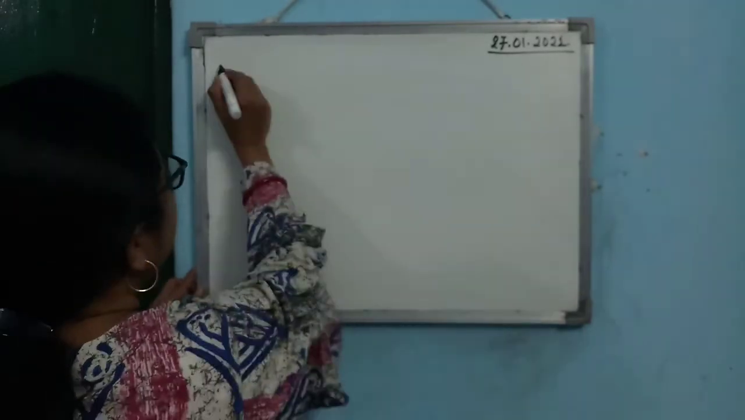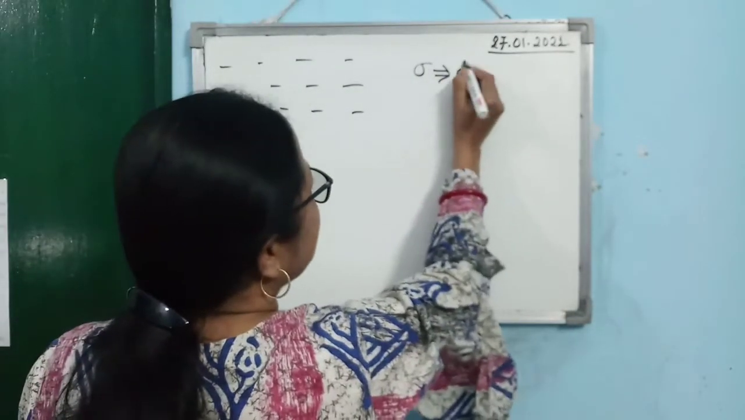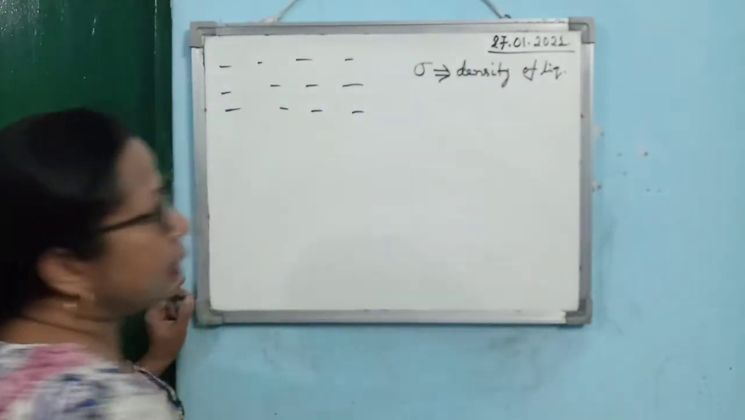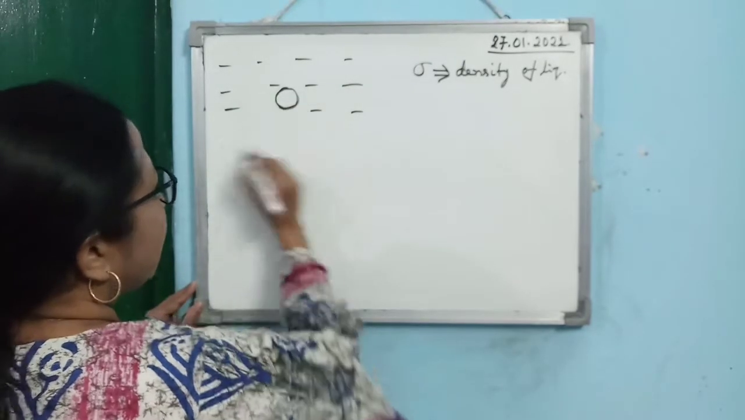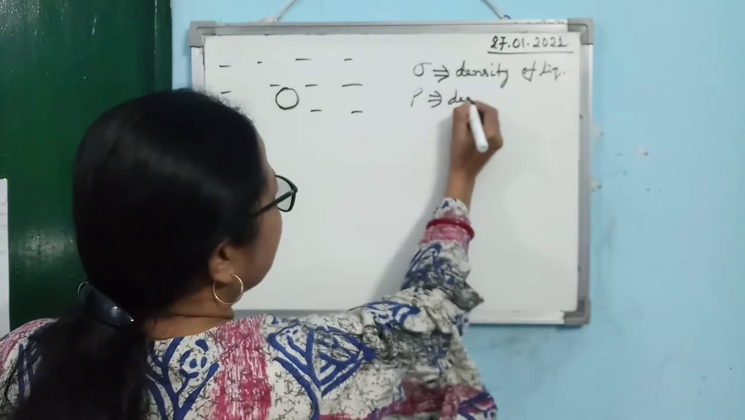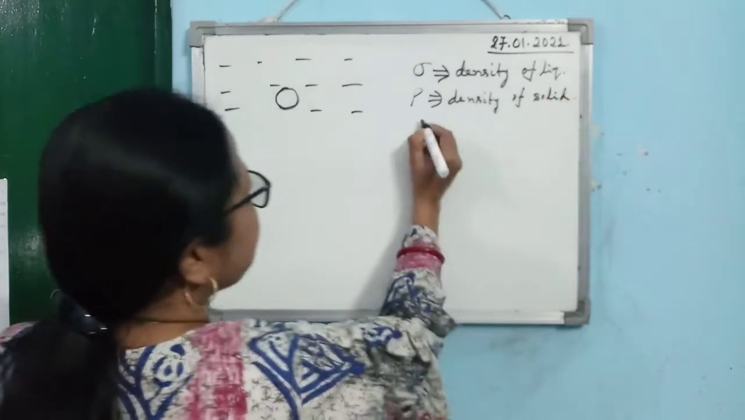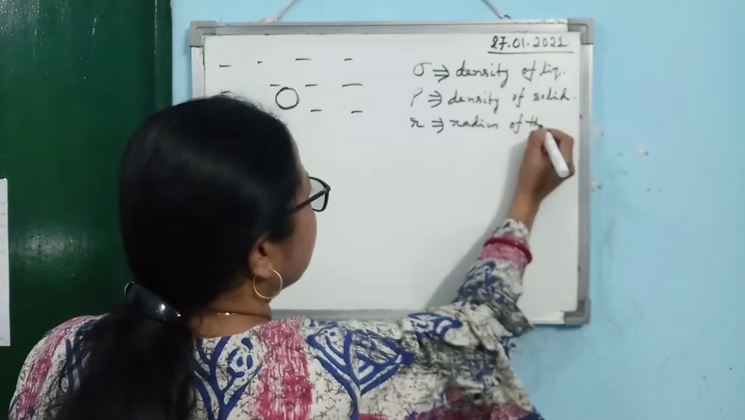As I was discussing, what are the forces acting on a body which is falling through a liquid? Let us consider there is a liquid whose density is sigma. Density of the liquid is sigma, and let us consider the body which is falling down. The density of that solid is rho. Let R be the radius of the solid body.